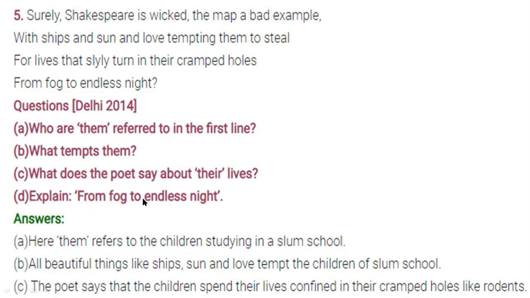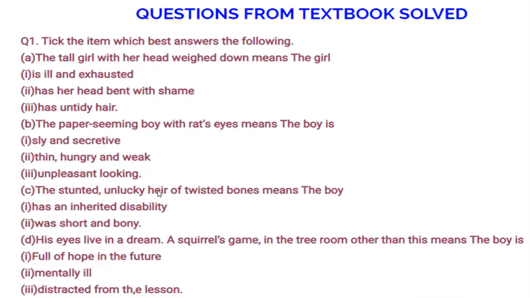Means first of all we came to know that their future is full of fog, that there is a darkness in their life, that their dreams and their life are dull, dim, not clear. And that life is endless, there is no end of such kind of life. Now come to the NCERT questions.